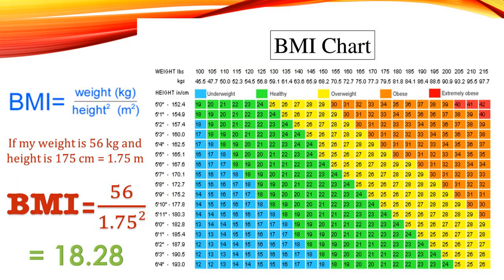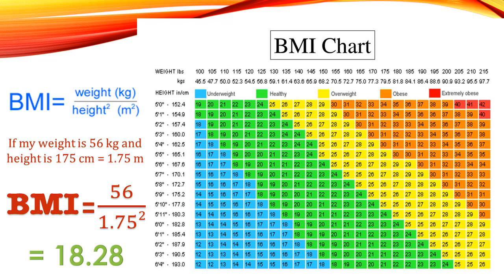This is our BMI chart. With the help of this chart we can know whether we are underweight, healthy, overweight or obese. BMI means body mass index. The formula for measuring BMI is weight in kg divided by height in meters squared.